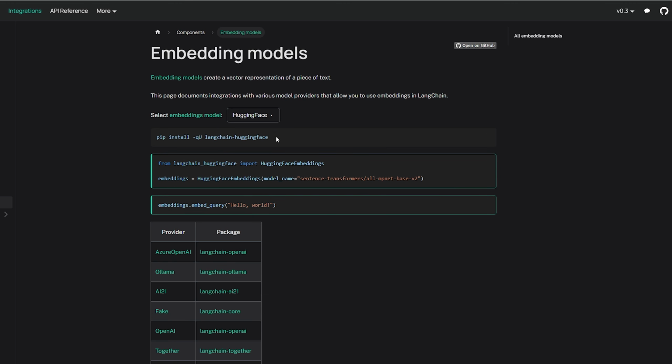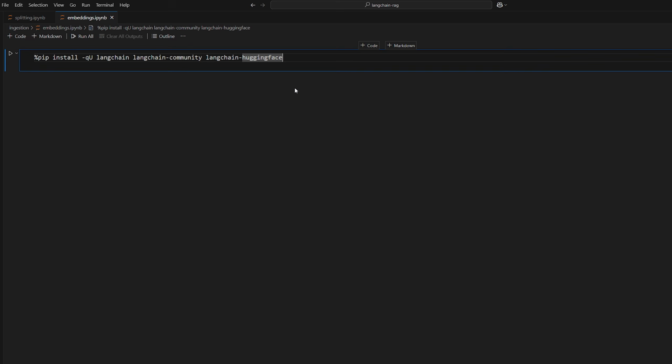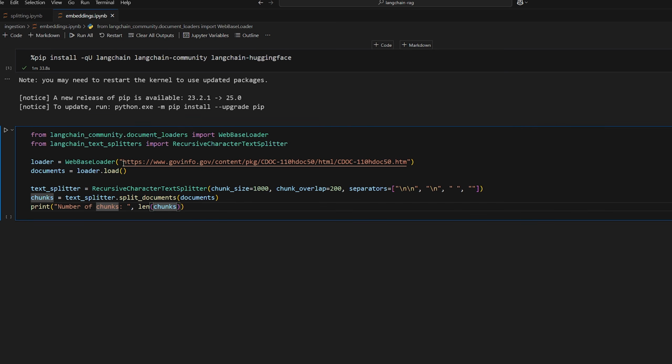So we're going to select Hugging Face. It's going to tell us which package to install. I've got a new notebook here. I'm going to make sure that I install Langchain, Langchain Community, and Langchain Hugging Face so we can use these Hugging Face embedding models. So I'll run this. Alright, that's done. So now let's make sure that we load our document. Same as before, we'll load the constitution and then we'll split it up into chunks. So we have 430 chunks.